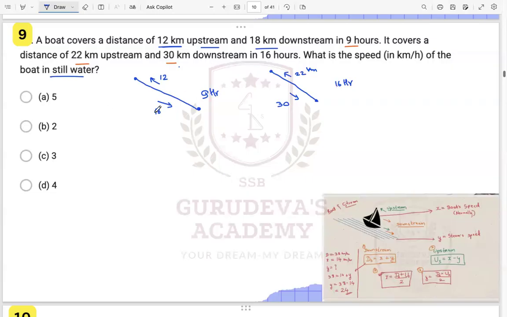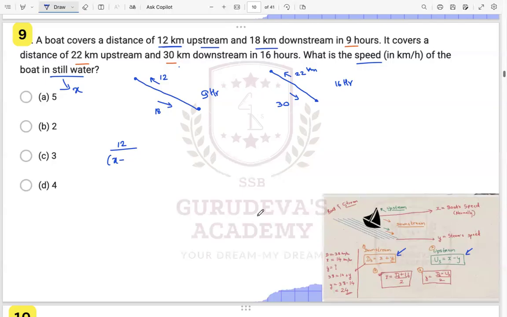So what do we need to find over here? What is the speed of the boat in still water? Still water is what, X or Y? Yes, X, right? This X we have to find. We also know that distance upon speed, upstream speed is X minus Y, right? Upstream speed is X minus Y, and downstream speed is X plus Y, right?